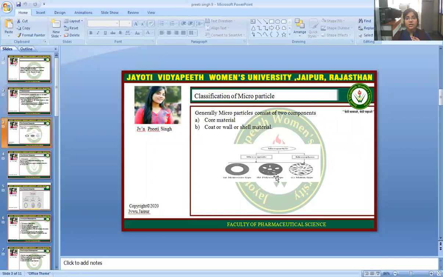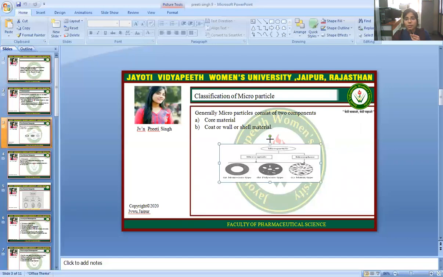Now we come to the classification of microparticles. Generally, a microparticle consists of two components. The first one is the core material and the second one is the coat, wall, or shell material. The core material is generally the drug part of the matrix system, and the material surrounding it, the polymer, is the coat, wall, or shell material. So these are the two components of the microparticle: core material and coat or wall material.